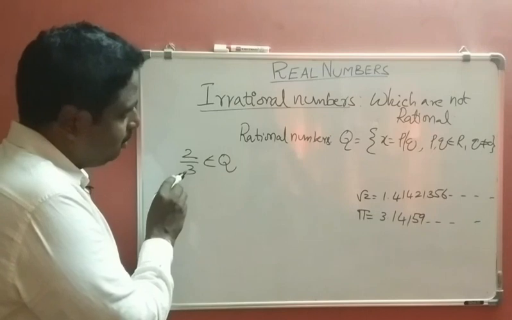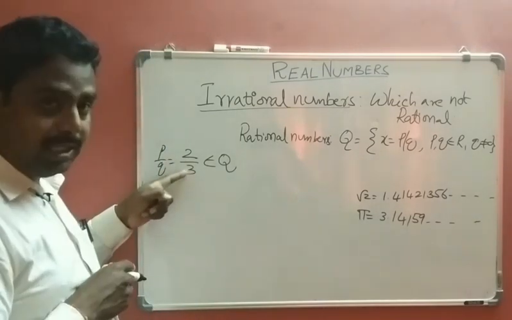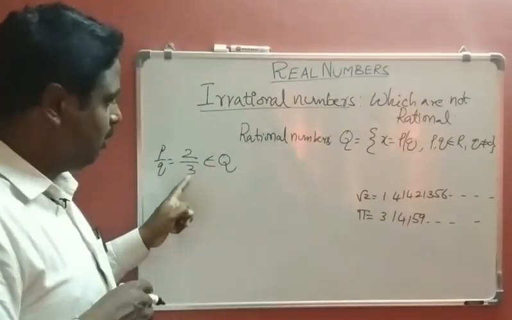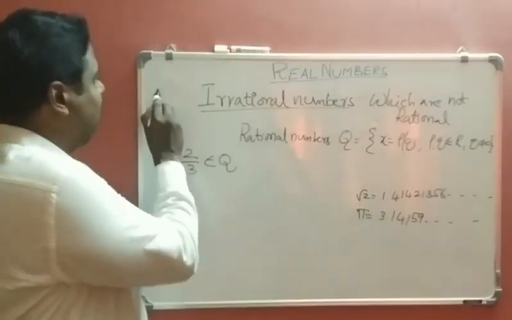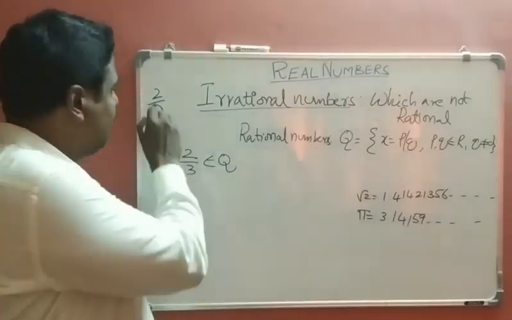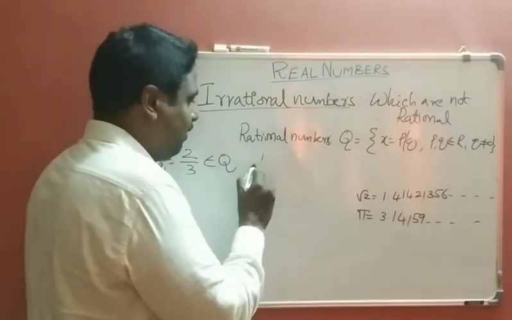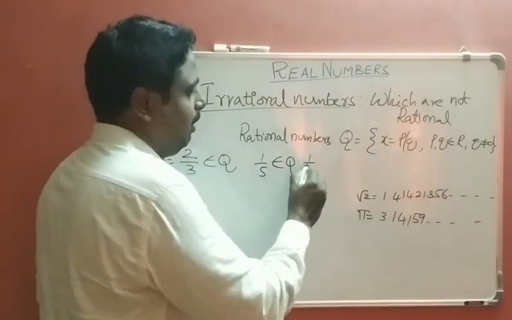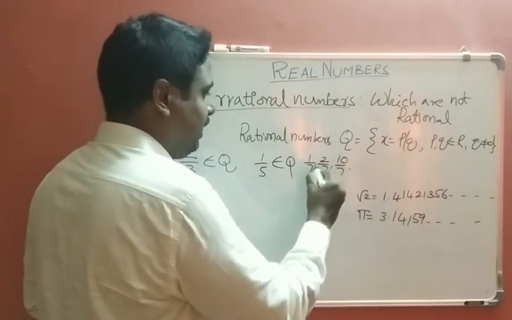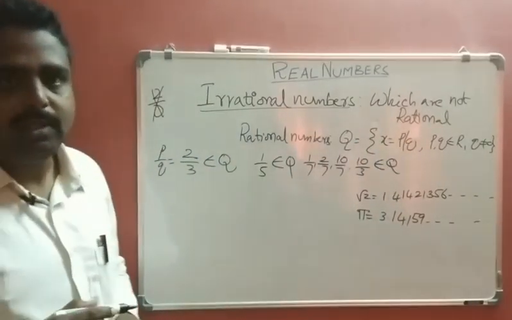Here 2 and 3 belong to the real number system, and it is in the form of p by q. p is equal to 2, q is equal to 3. The denominator q is not equal to 0; 3 is not equal to 0. Why? Because if you write 2 by 0, that becomes infinite. That is meaningless, not defined. So the denominator should not equal 0. So 2 by 3 belongs to Q. Another, 1 by 5 belongs to Q. 1 by 7, 2 by 7, 10 by 7, 10 by 3. These all belong to rational numbers.